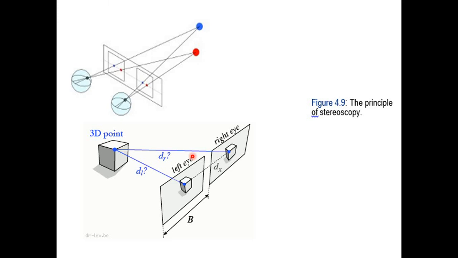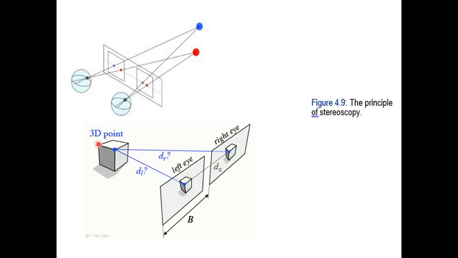Like we have 2 eyes. When we see one object from 2 different directions, then we get the 3rd direction. When we see any object from one eye, we get only the X and Y directions, 2 directions in the horizontal plane. And when we see one object from 2 different angles, like this one, when we see this object from one eye and the other eye, it means we are observing this one object from 2 different angles, like this angle and this angle. Then we will be able to see this object in 3 dimensions.